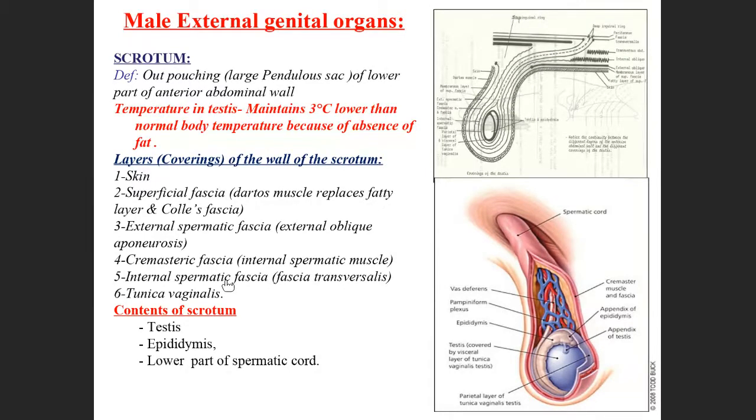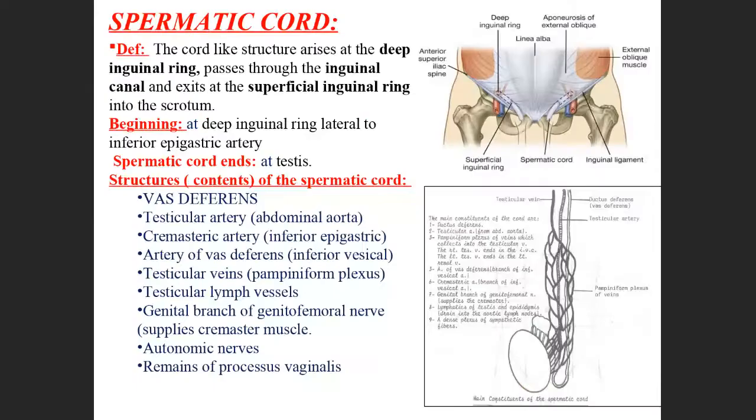And what are the contents? The contents of the scrotum are the testis, epididymis, and the lower part of the spermatic cord. The spermatic cord has two parts, the lower part and the upper part. The upper part lies in the abdomen only. In the next slide I will show you.